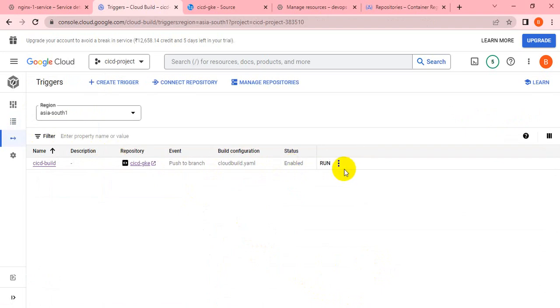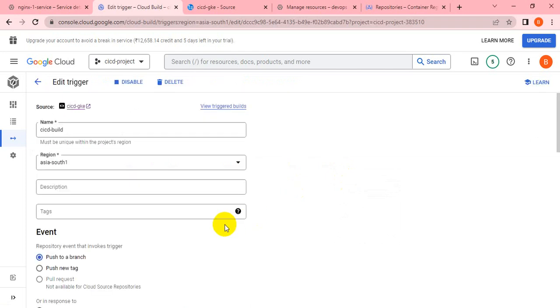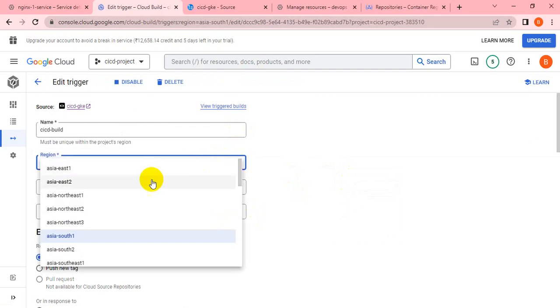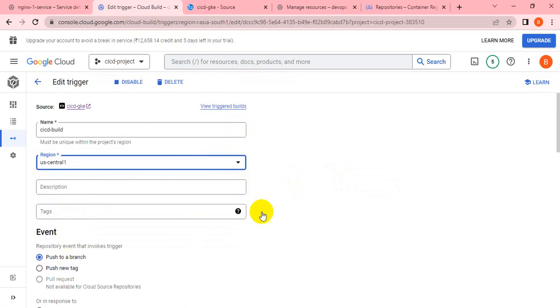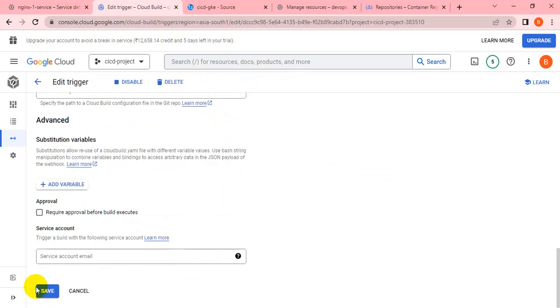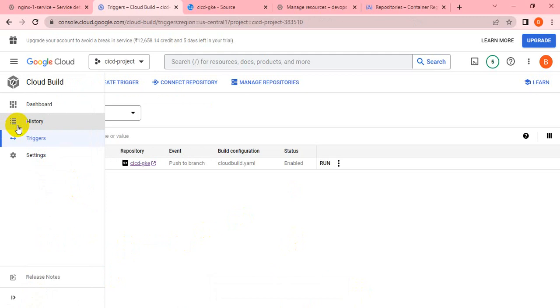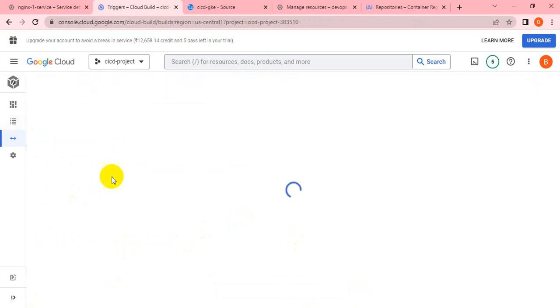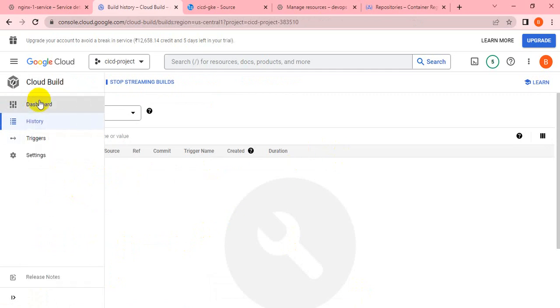Then you can see, yeah, I think we can edit it also. Let me click on edit. Instead of Asia South, I can go with US Central one. Let me save it. The build trigger has been updated. Let me go to the history. It will not trigger automatically because we have not changed anything in the source. Let me go to the triggers and run it manually here.